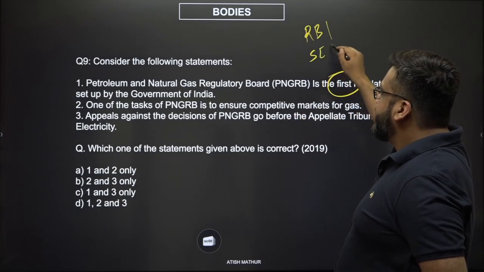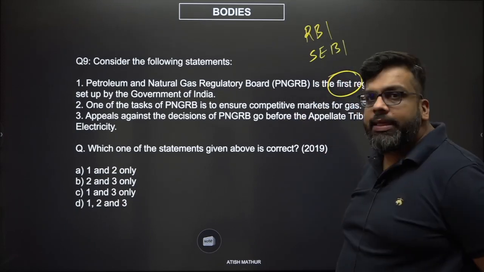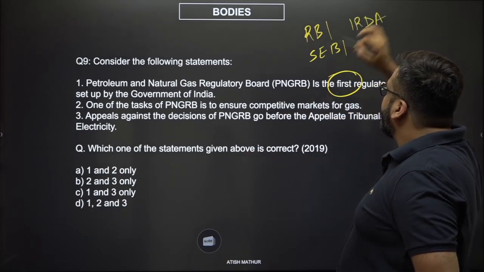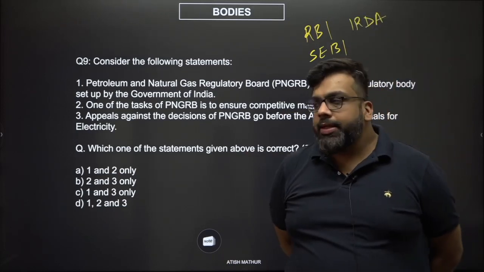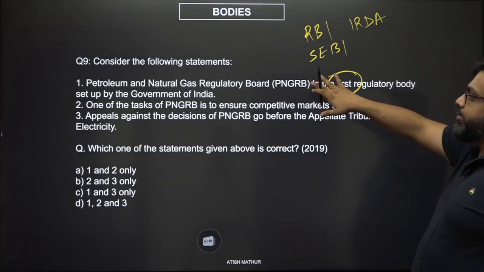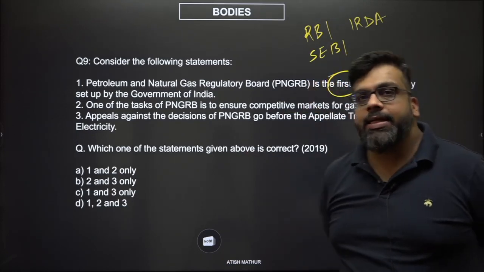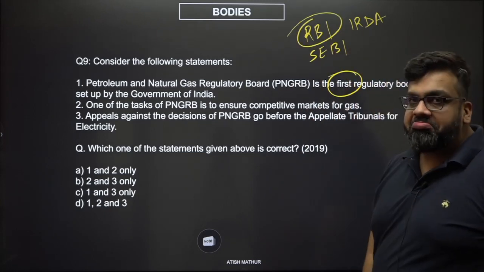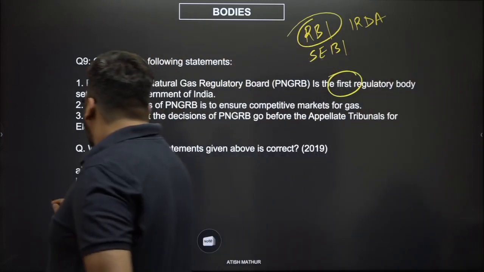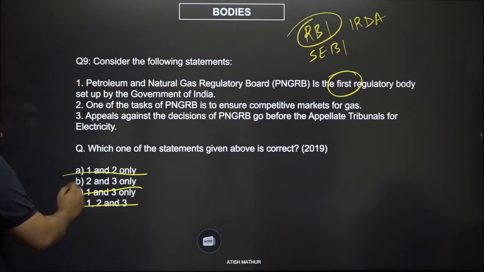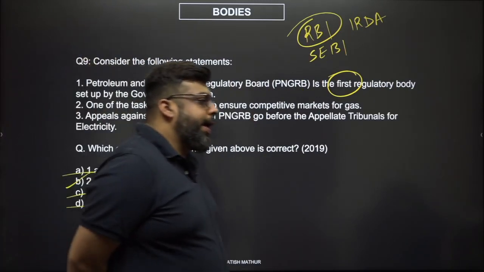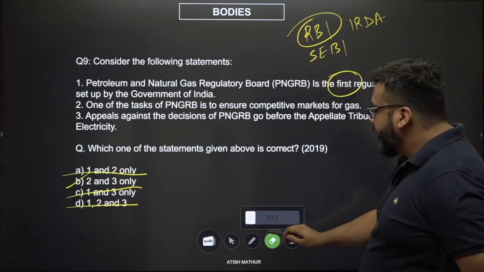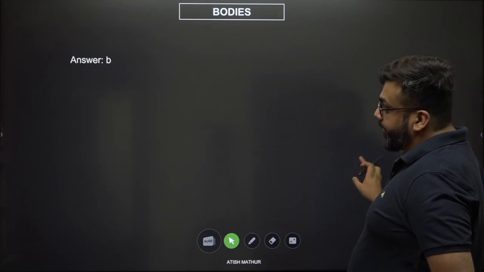Isn't the Securities and Exchange Board of India also a regulatory body? Isn't the Insurance Regulatory Development Authority also a regulatory body? So are you really saying that the Petroleum and Natural Gas Regulatory Board was set up before the RBI was? No. So any option which has 1 in it automatically gets eliminated. The answer is B, 2 and 3. A simple question if you just focus on one of the words which is mentioned in the question.